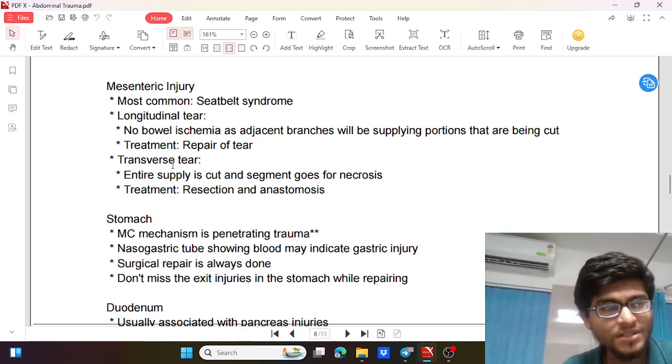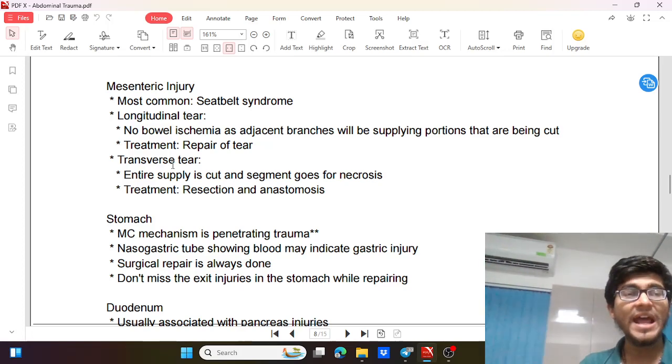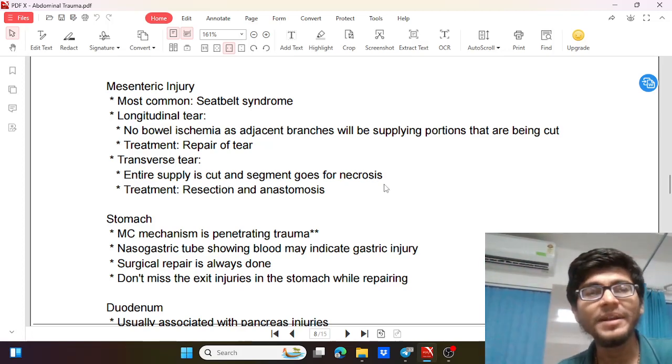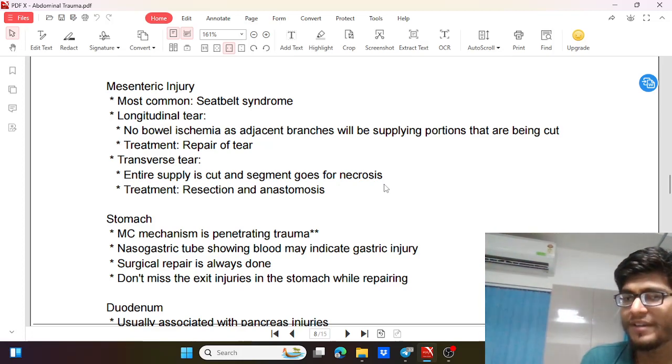If there is a transverse tear that is parallel to the bowel, then entire supply is cut and the segment of bowel goes for necrosis. So it will be gone. So we have to go for a resection, and if the patient is stable, we can go for anastomosis.